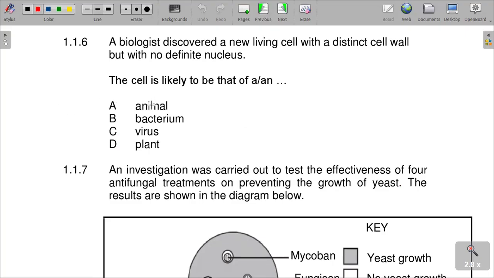Number 6, it can be an animal cell, not really. It is actually said that it is a cell with a distinct cell wall with no definite nucleus. So what is that type of thing? It can be a bacterium. It can be a virus, not really. Plant, not really. So our answer is B. A new living cell with a distinct cell wall, but with no definite nucleus, it's a bacterium. Number 6 is B.